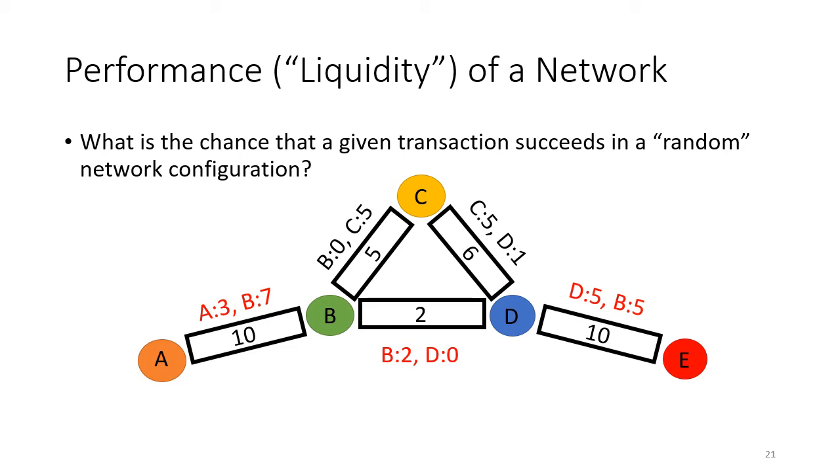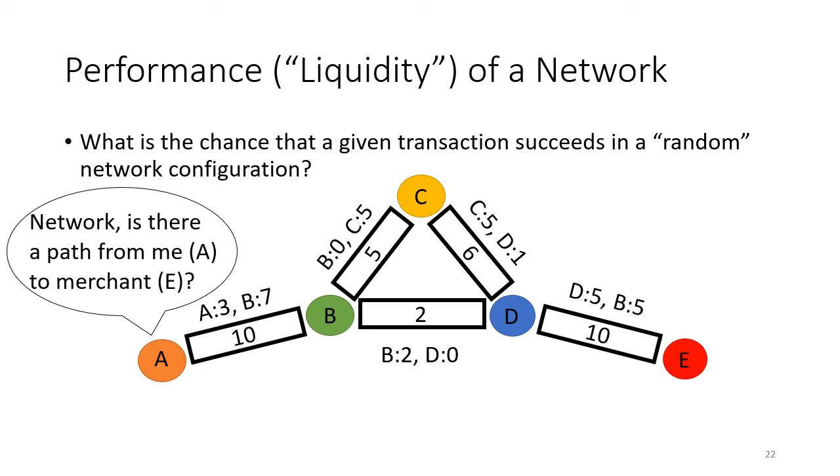And so when I finally finish my shopping and I go to the network and ask it, hey network, can you send money to the merchant for me right now? The network is essentially in a random configuration. So what I'd like to study is the chance that the network will actually be able to resolve my transaction.